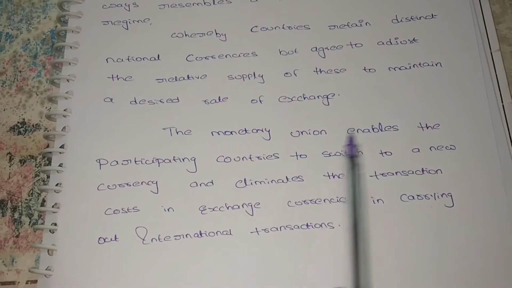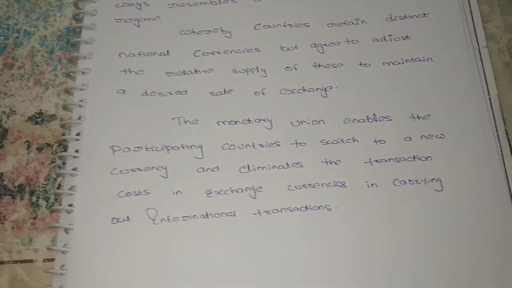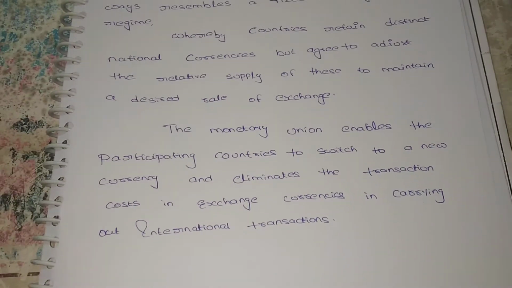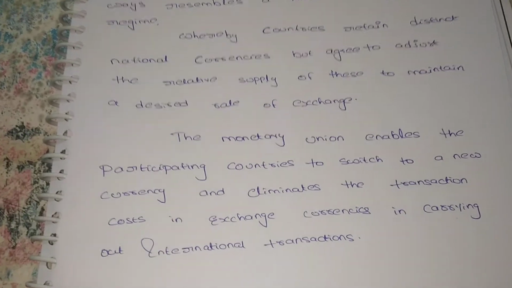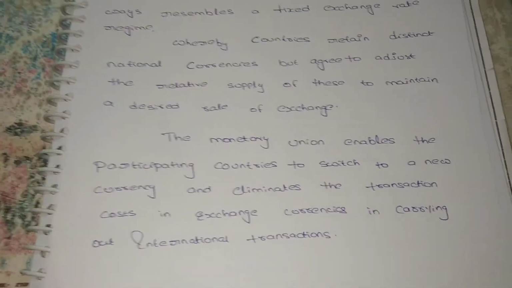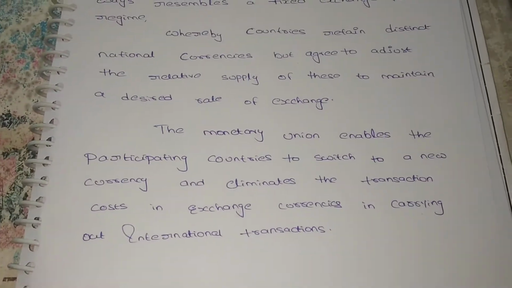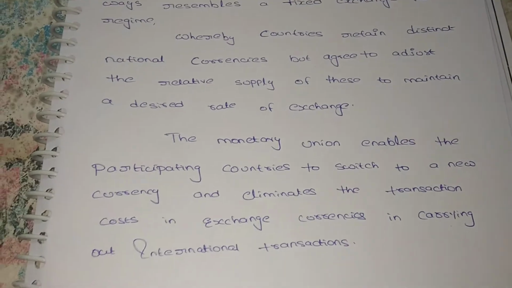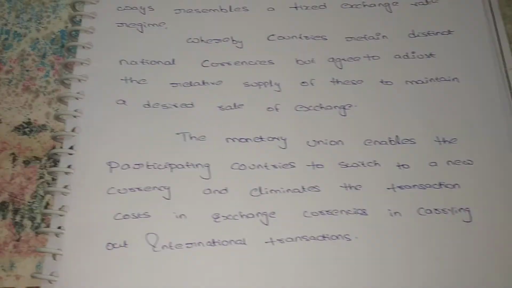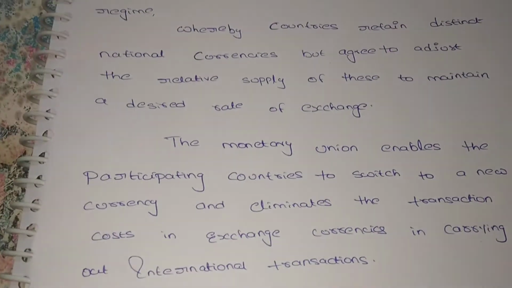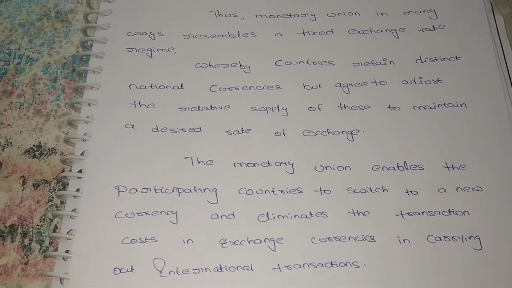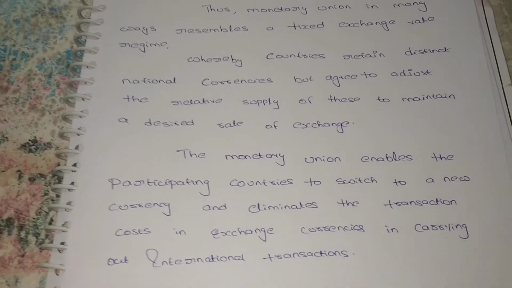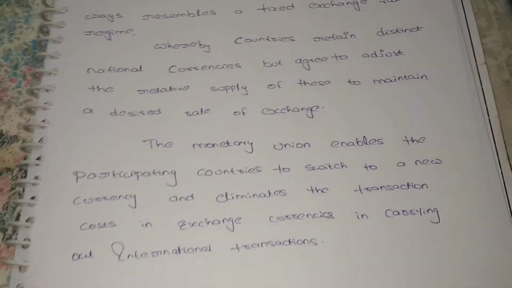The monetary union enables the participating countries to switch. It means they have to follow the strict stable exchange rate only. And also the countries that are exchanging the currency don't want to pay the transaction cost. Some countries treat this transaction cost as one type of revenue. These countries lose this revenue, so it is also one of the disadvantages.